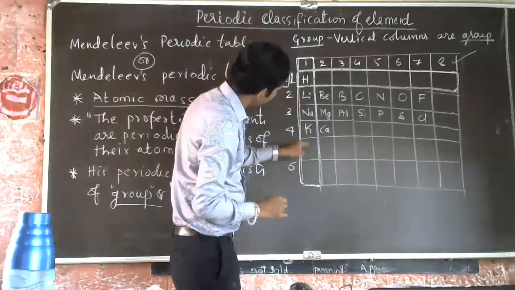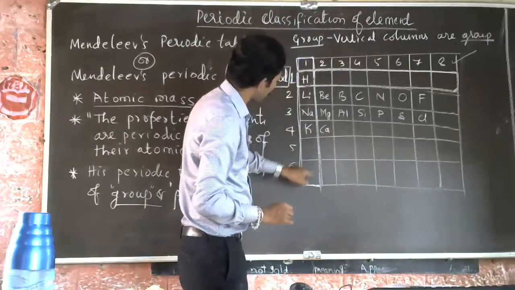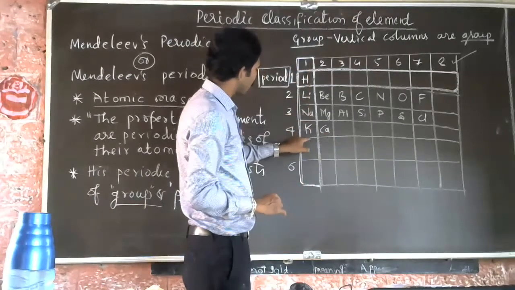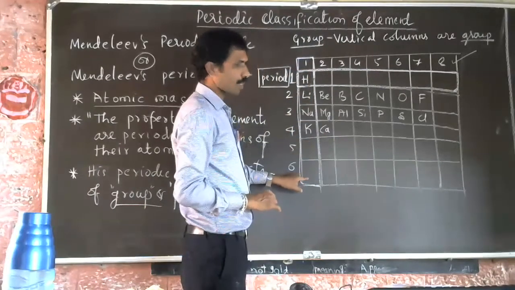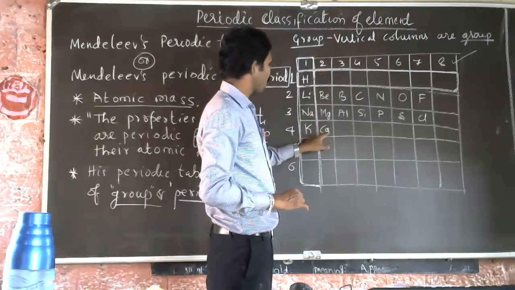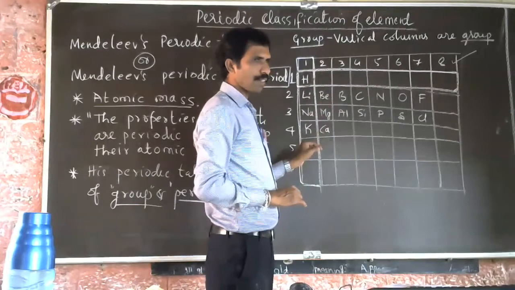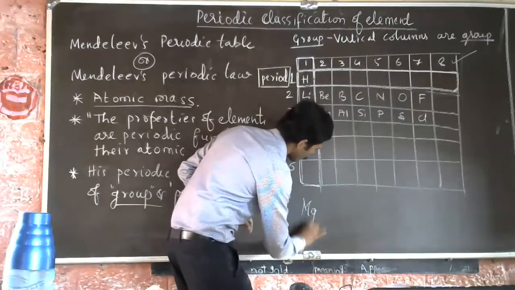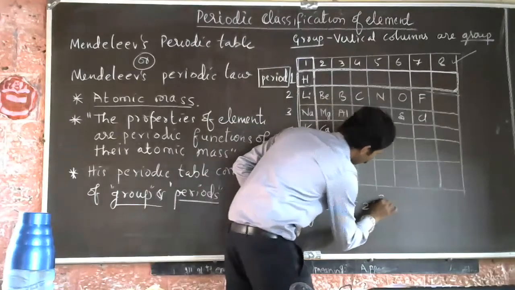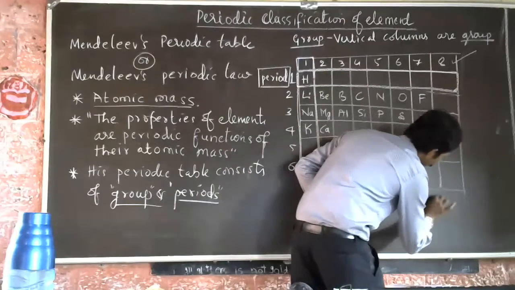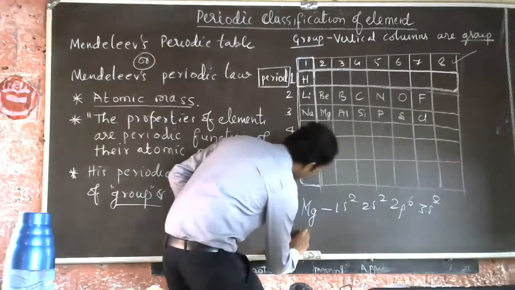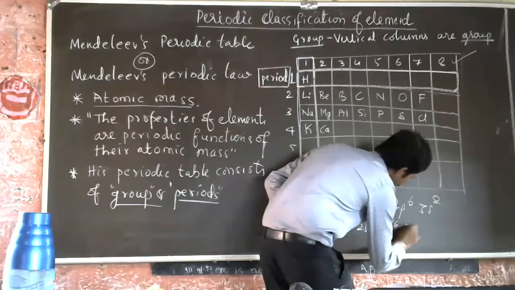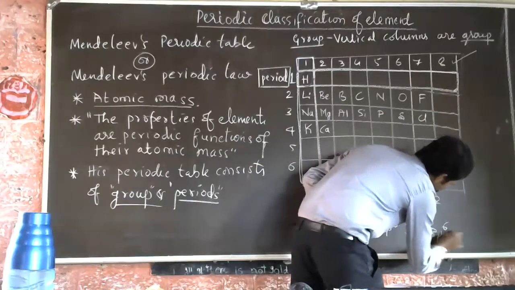If you take all the elements which come under the first group, all the elements in the first group have similar chemical properties. In the second group also, beryllium, magnesium, calcium will have the same property. The electronic configuration of magnesium is 1s2, 2s2, 2p6, 3s2. Then next is calcium: 1s2, 2s2, 2p6, 3s2, 3p6, 4s2.